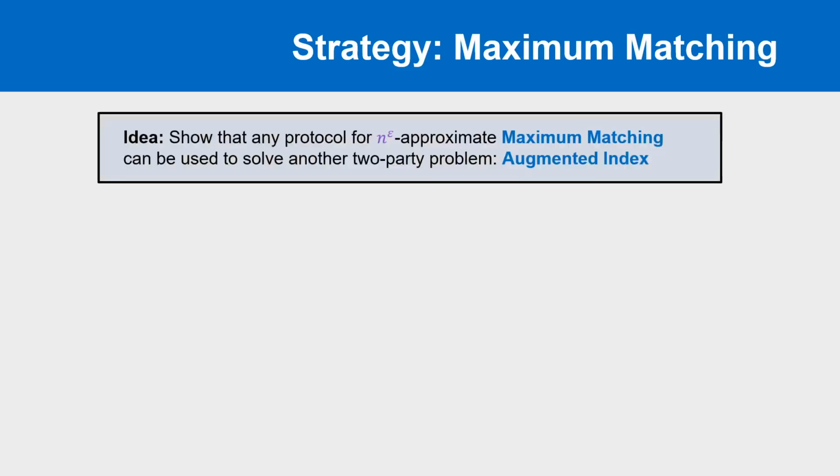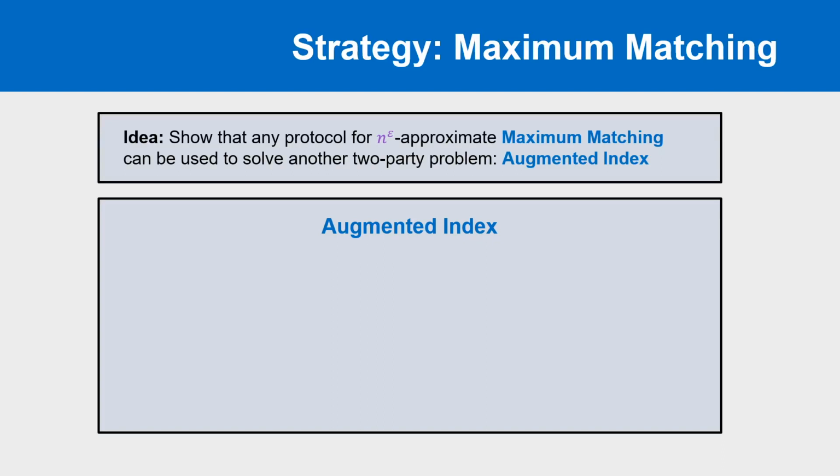So, the general idea is to show that any protocol for approximate maximum matching can be used to solve another two-party communication problem called augmented index. Then, because this other problem has known hardness, we get a lower bound on the message size for our maximum matching problem. So, what is the augmented index problem?